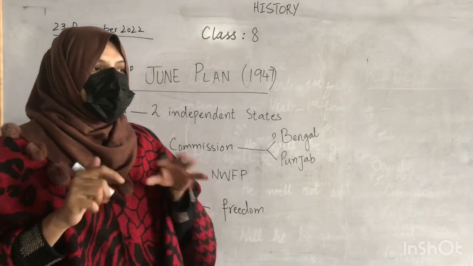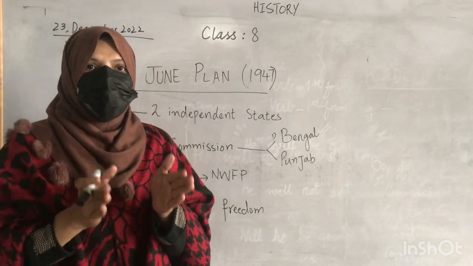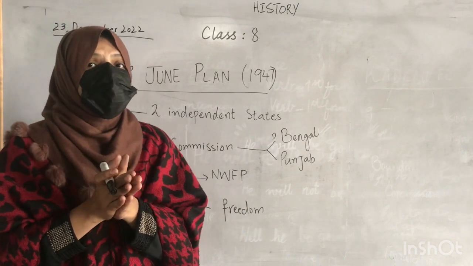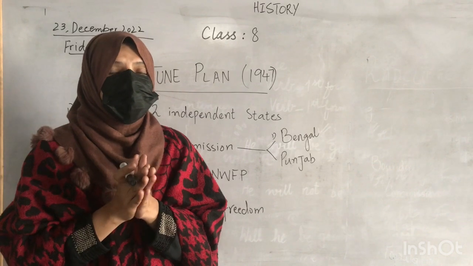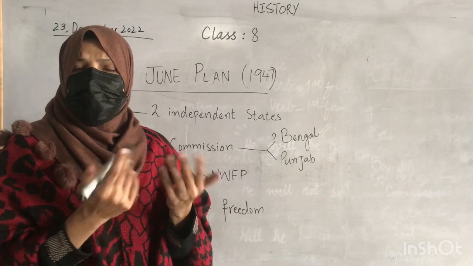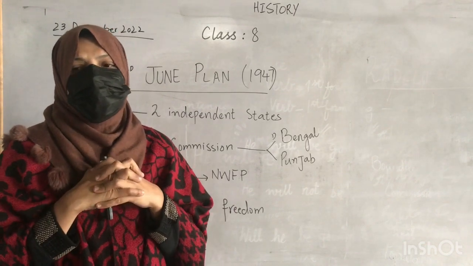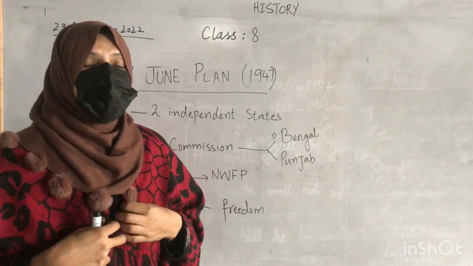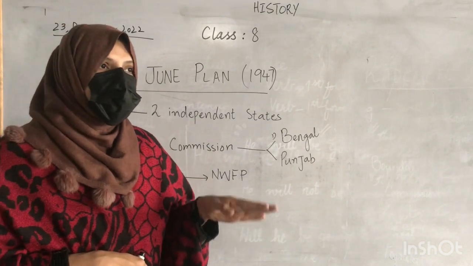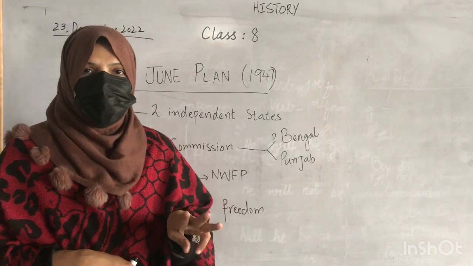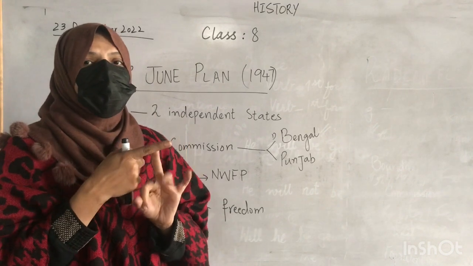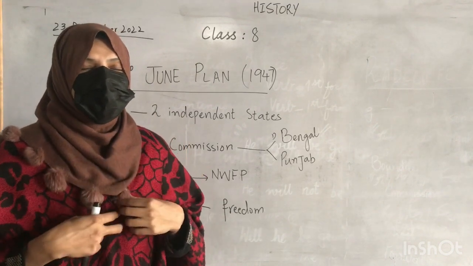In simple words, the cabinet mission is a group of 3 people, highly designated members of the British Parliament. For what purpose did the cabinet mission come to the subcontinent? Yes, very good. The cabinet mission comprised 3 members. Number 1, A.V. Alexander. Number 2, Sir Stafford Cripps. And number 3, Patrick Lawrence.